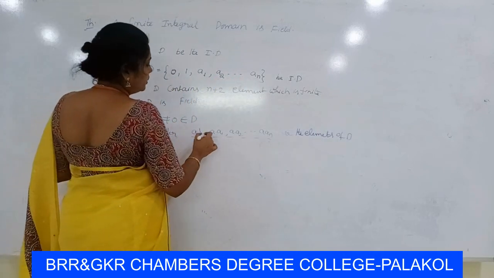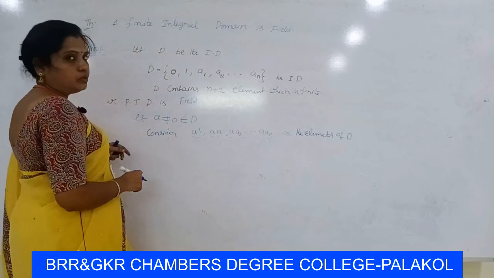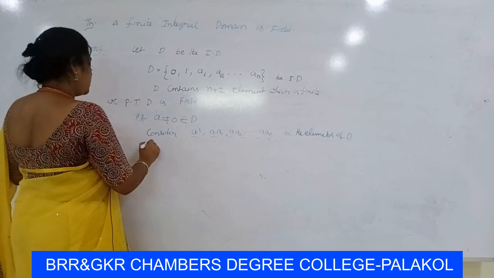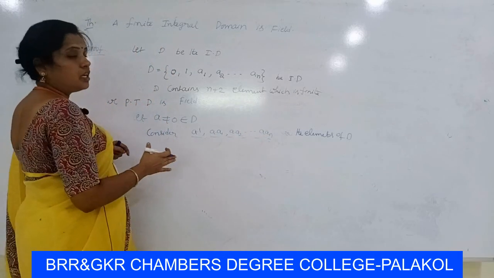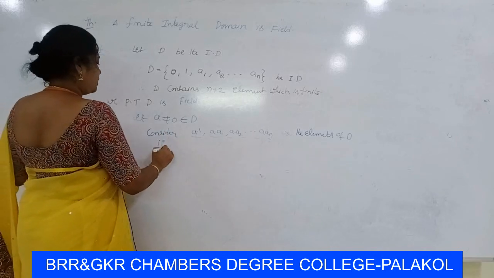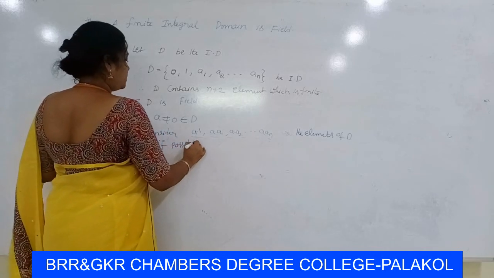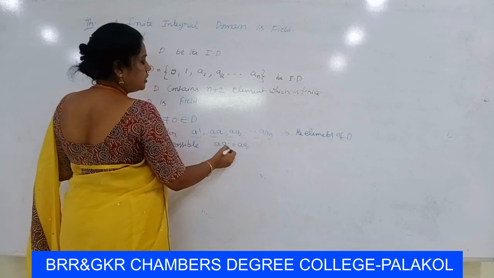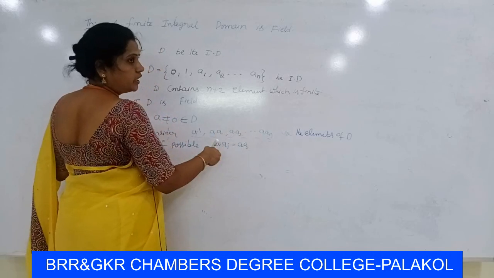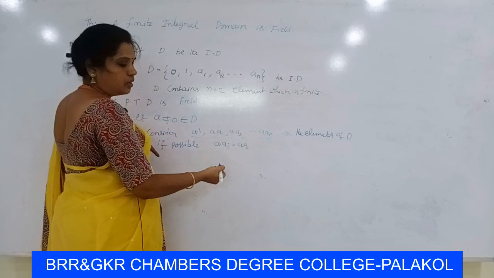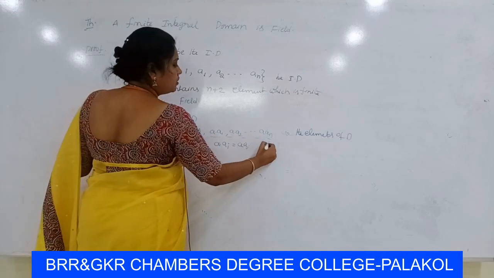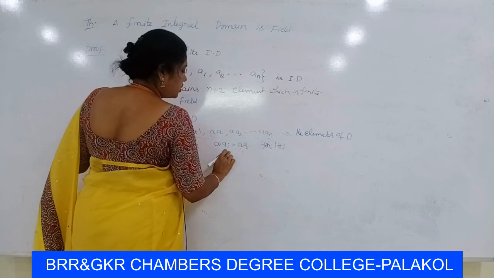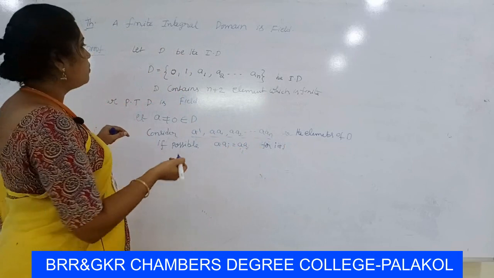Maybe in these products any two of them are the same. Now we check whether any two of these products are the same or not. So suppose it is possible that a·ai = a·aj for i not equal to j. Here a·ai is one product and a·aj is the other product, and these two products are the same. That means ai and aj are not equal, because ai and aj are distinct elements of D.